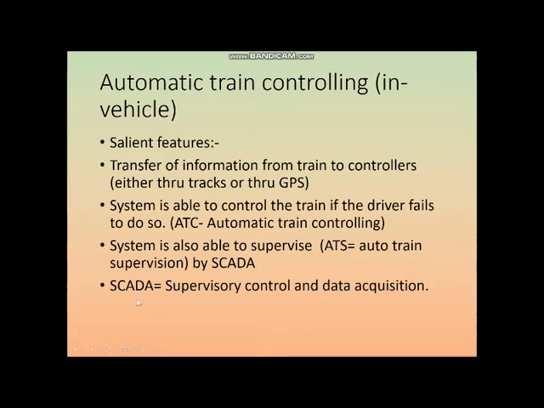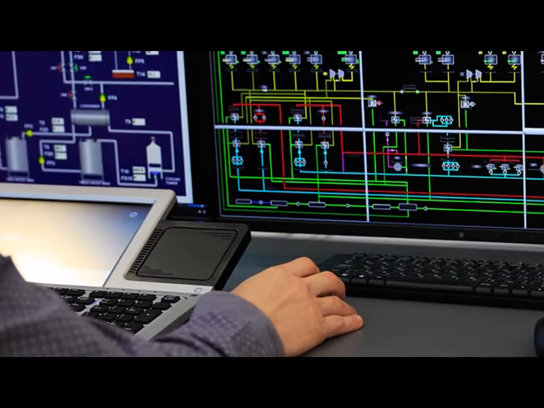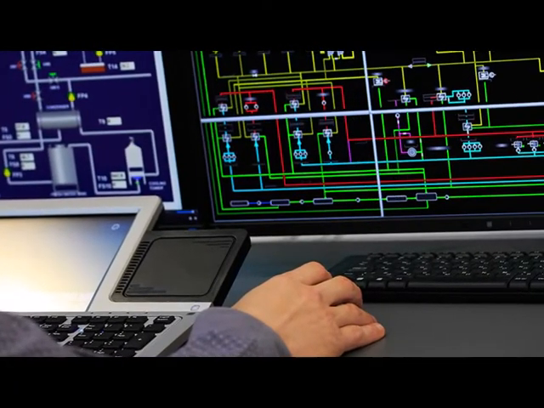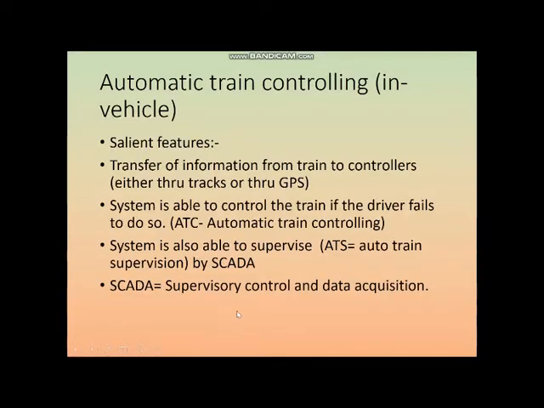So what exactly is this SCADA? You will mostly observe this term in production engineering or manufacturing units, where if there is a large assembly line of different equipment which is mass produced in any industry, then there needs to be supervisory control from remote access, maybe through cameras and all that.